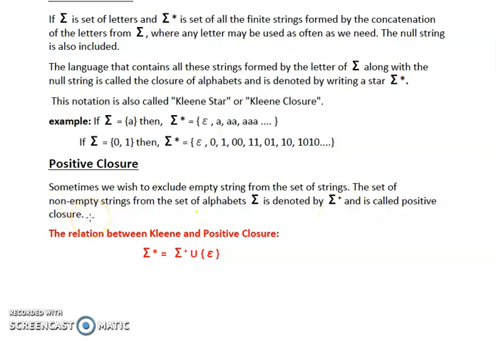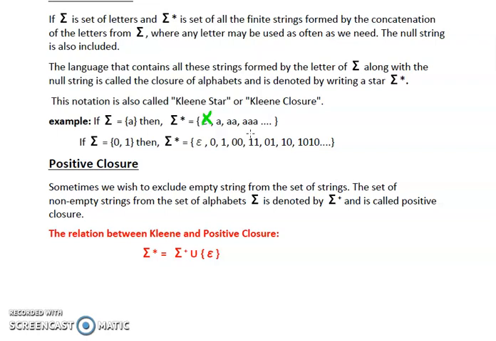So if we take the example again and we remove the null string from the set Sigma asterisk, then it becomes Sigma plus.